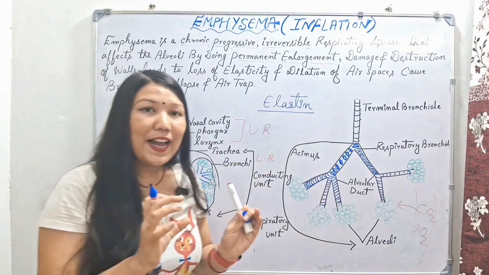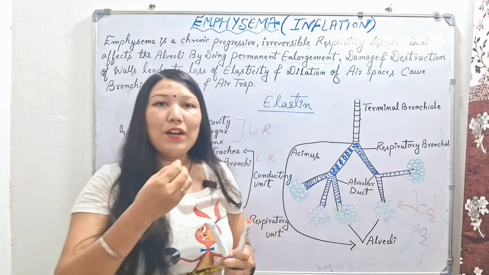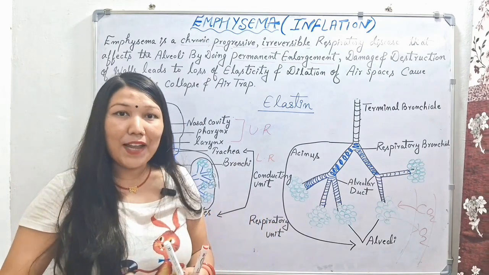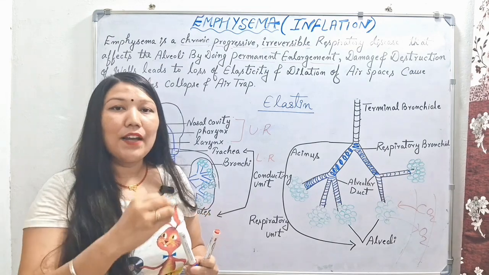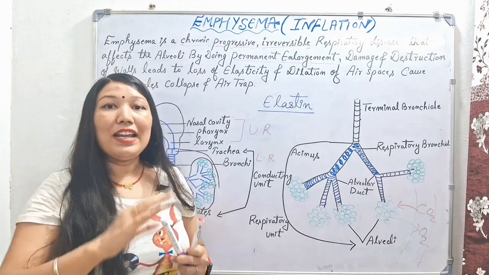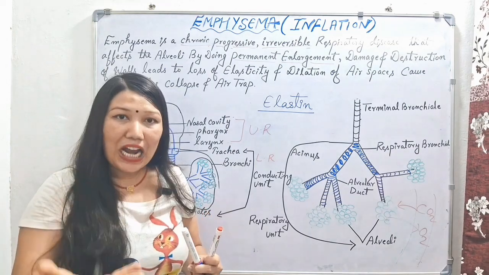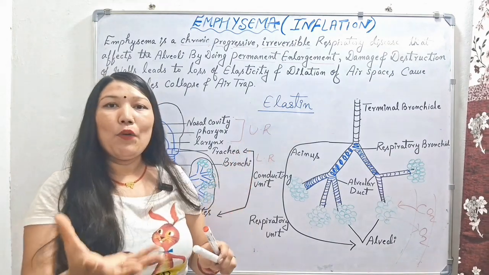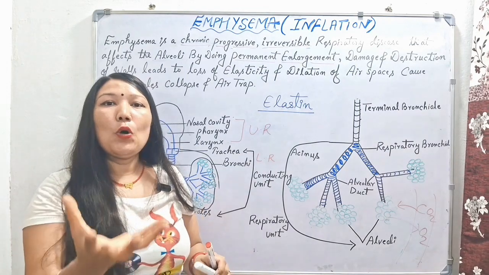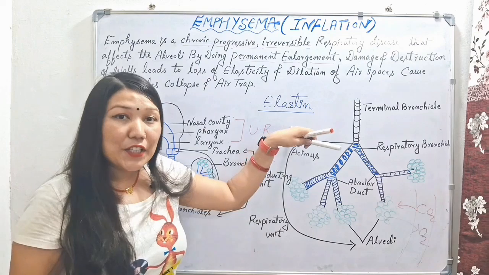Our alveoli are like a spring coil. When we are inhaling air, they will inflate, they will get bigger. And when we exhale, when we remove CO2 from our nose, then the alveoli will deflate. They will go back into their same position because of this elastin protein.